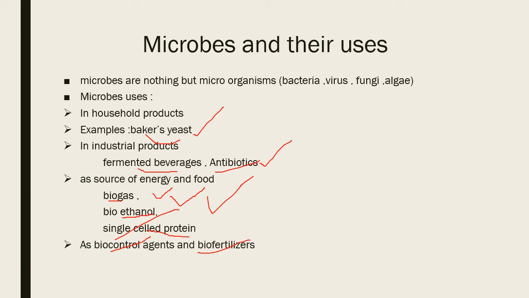Biocontrol agents. Microbes are used as biocontrol agents. For example, microbes like viruses and bacteria cause diseases in humans. Similarly, they also affect pathogens, insects, and pests which are harmful to crops.